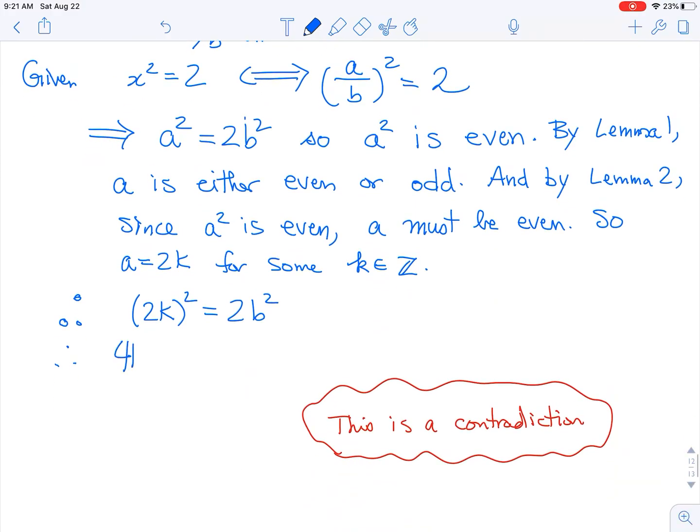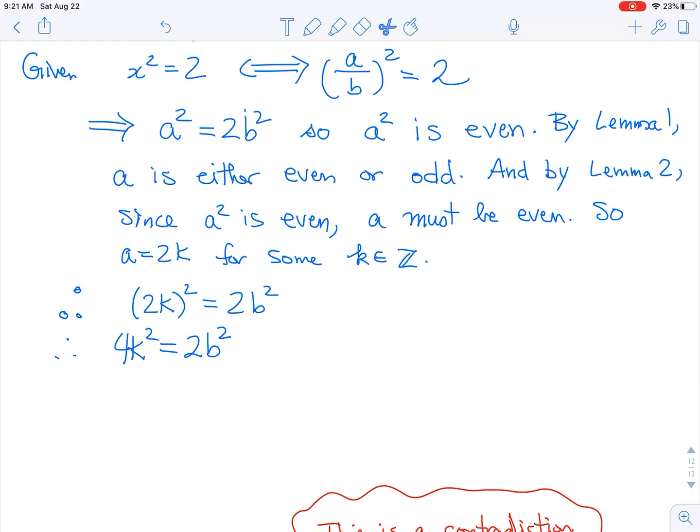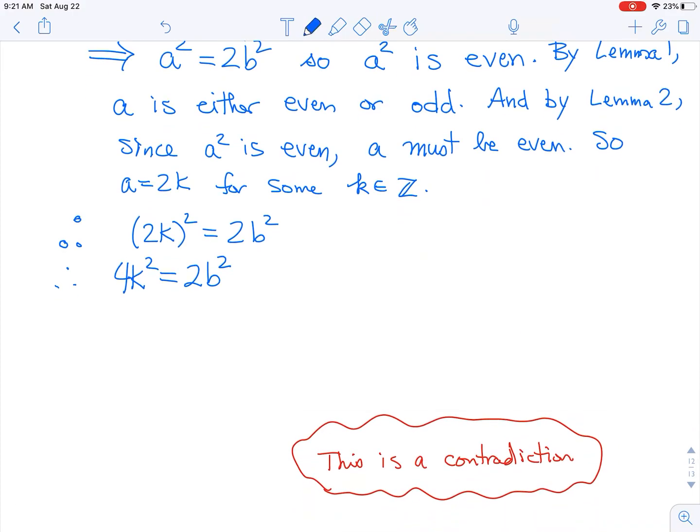Simplify it. 4k squared equals 2b squared. I'm not ready for our contradiction yet. I promise it will come. And now we can divide by 2. 2k squared equals b squared. And now we're in the same thing, right? So this now implies that b squared is even.